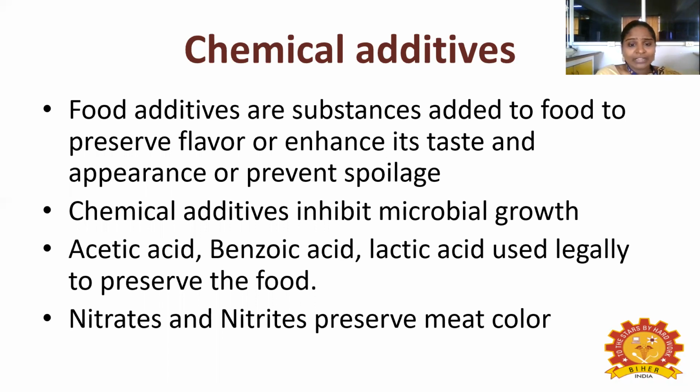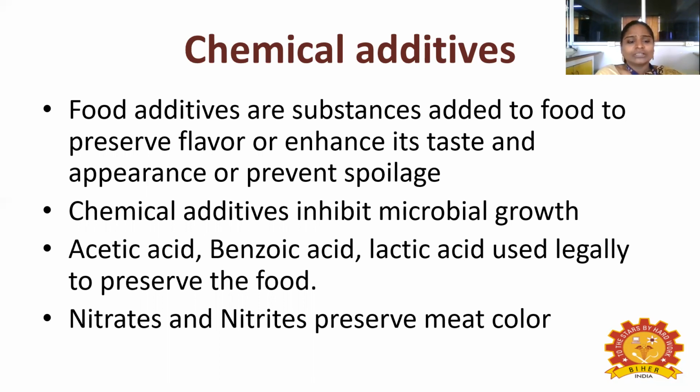Some of the chemical additives available are used to inhibit microbial growth. What are the chemical additives? Acetic acid, benzoic acid, lactic acid, which are used legally, not illegally, to preserve the food.